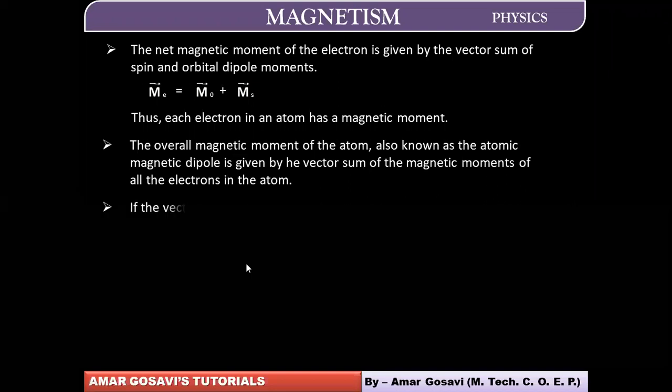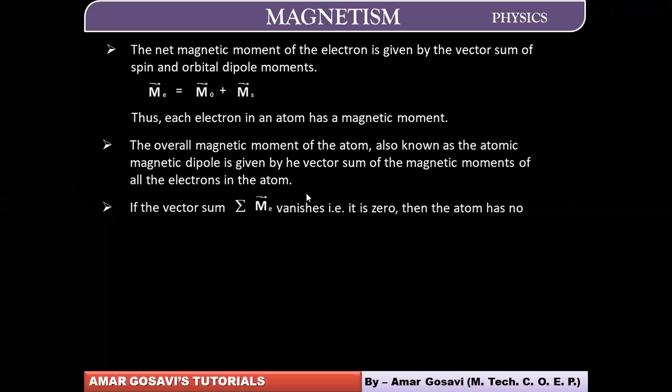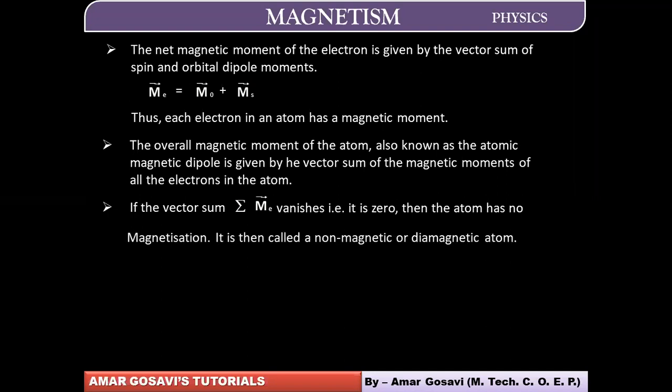If that happens, if the vector sum vanishes or is zero, then obviously there won't be any resultant magnetic moment and the material won't behave like a magnet. We will call that material a non-magnetic material, or you can also call it a diamagnetic atom. In the universe, most of the things are diamagnetic. Very few materials contribute to magnetism. Most of the materials are diamagnetic in the universe.